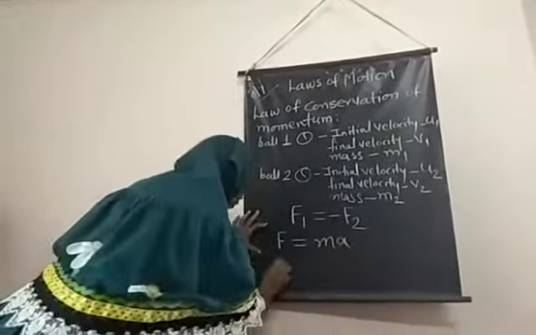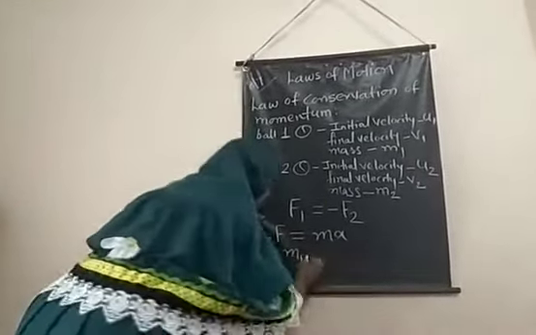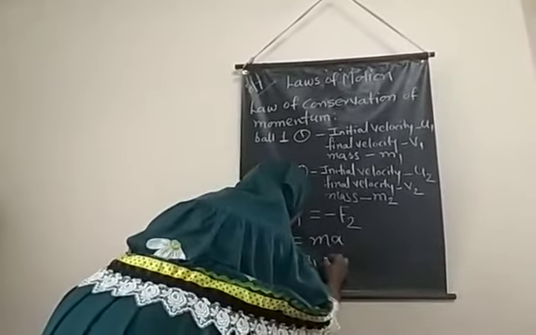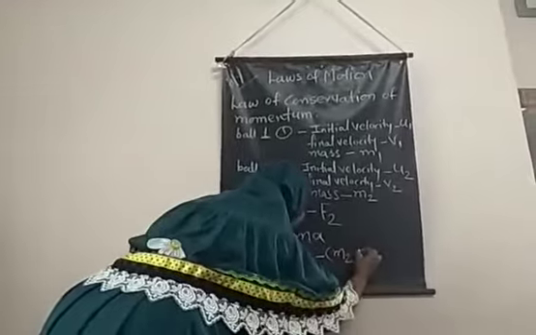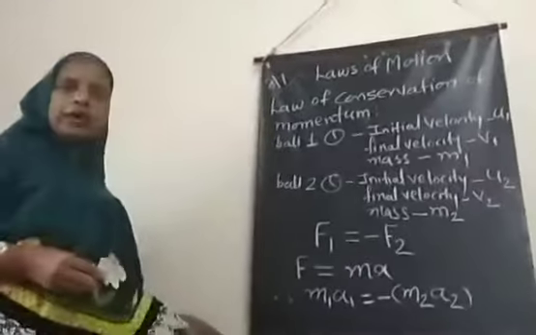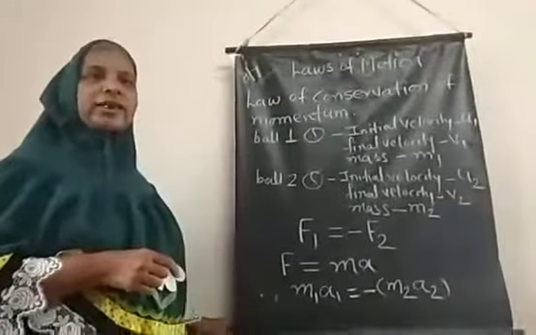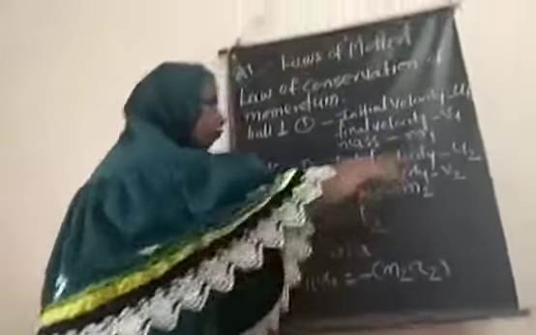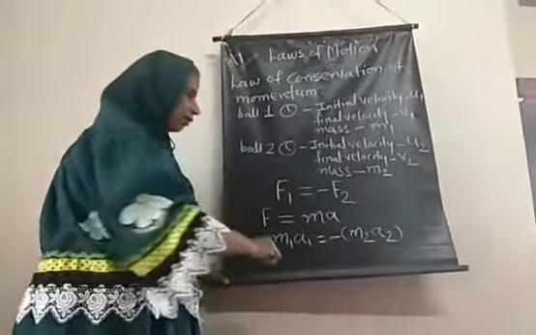Therefore m1 a1 is equal to minus m2 a2. Now a is nothing but the acceleration, that is the change in velocity per unit time. The time t in the denominator is the same, so it gets cancelled.